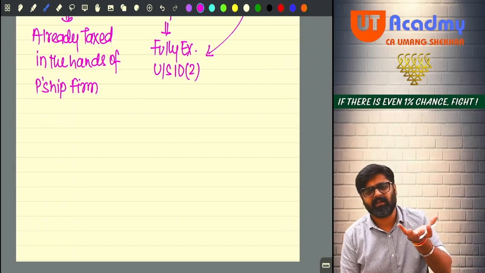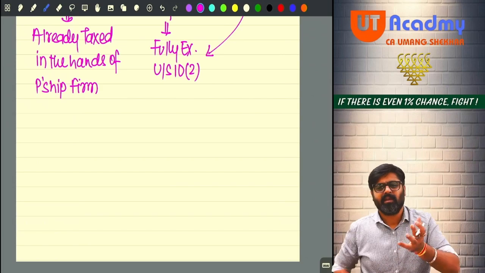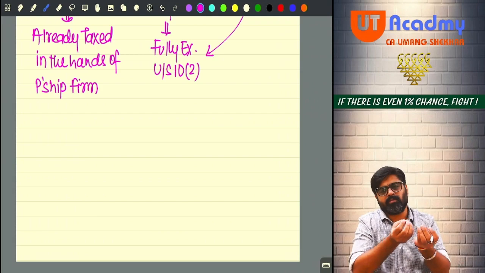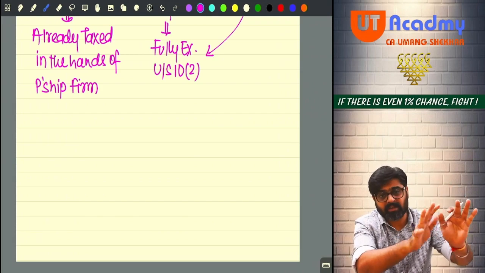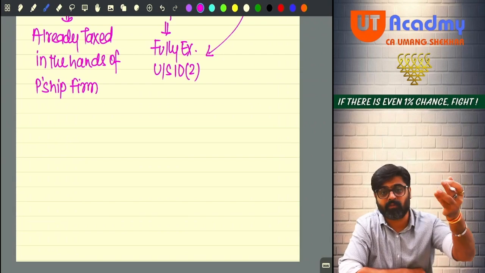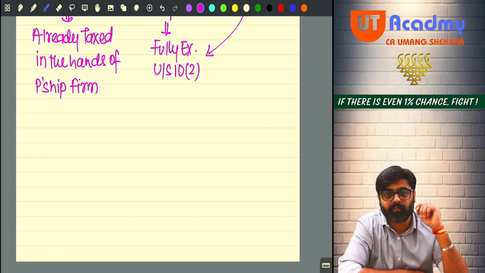But what is dividend? Whenever a company is having profits, the distribution of these profits to the shareholder in cash is known as what? Dividend. It can be given in two ways. It can be given in the form of final dividend. It can be given in the form of interim dividend also. We have heard about final and interim dividend, no friends?